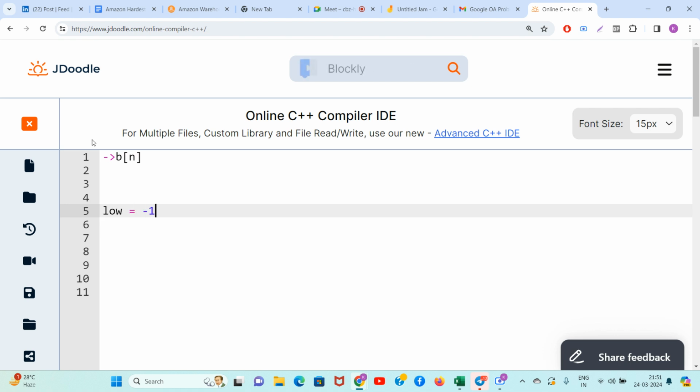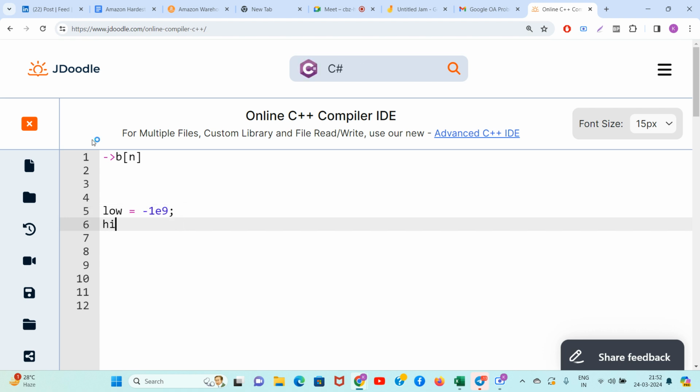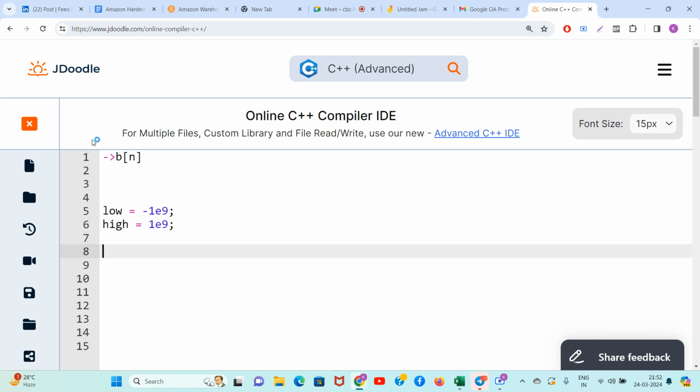This can be minus 10 raised to 9, right? This can be plus 10 raised to 9. Obviously this code is not going to work. We are just doing this for observation purposes. So let's write int i equal to low. We are checking for all the points. Okay, so simple.